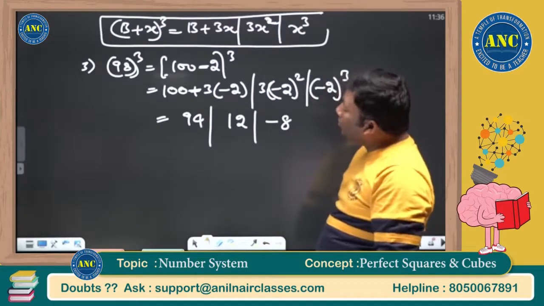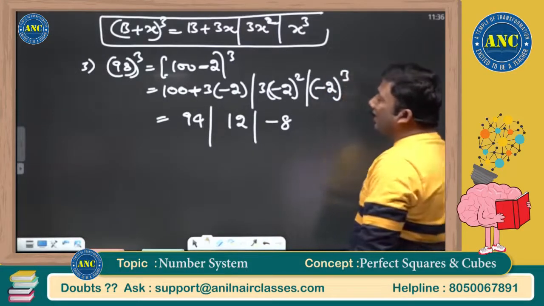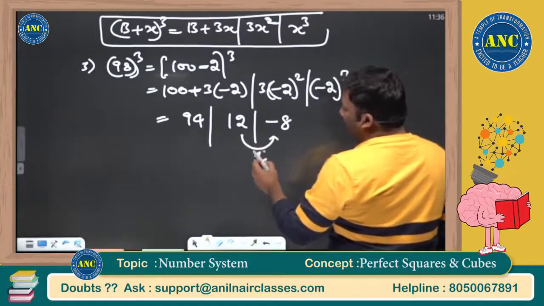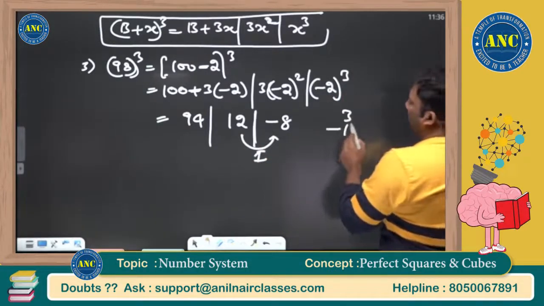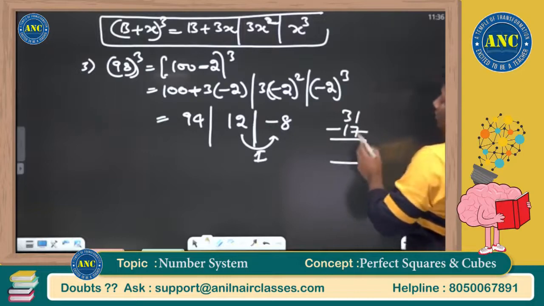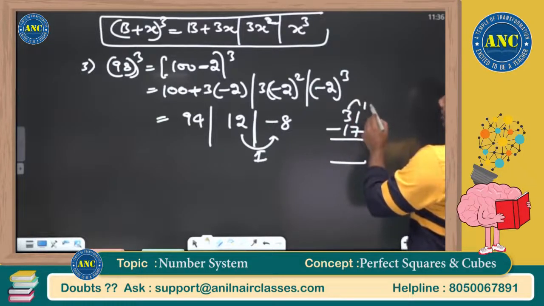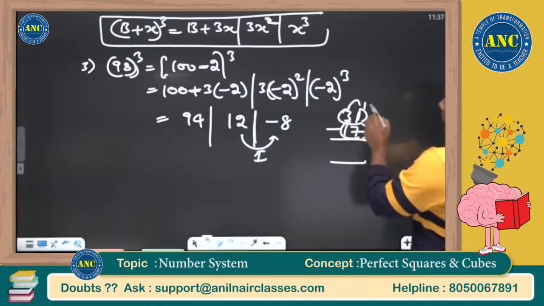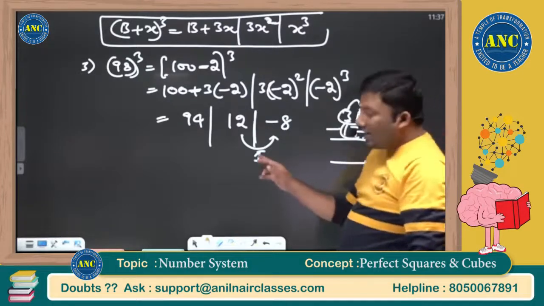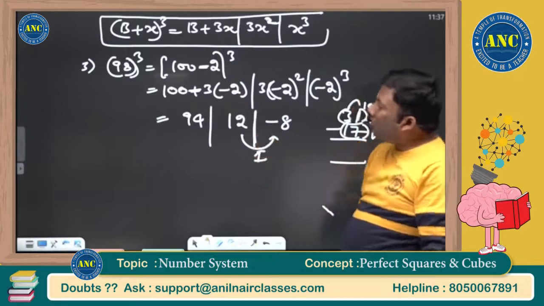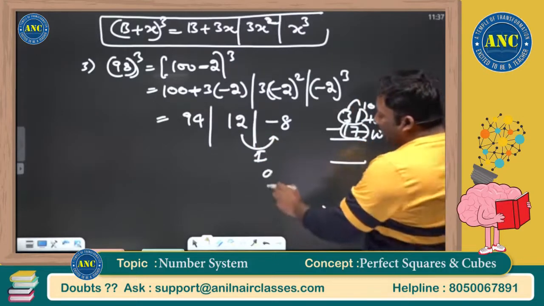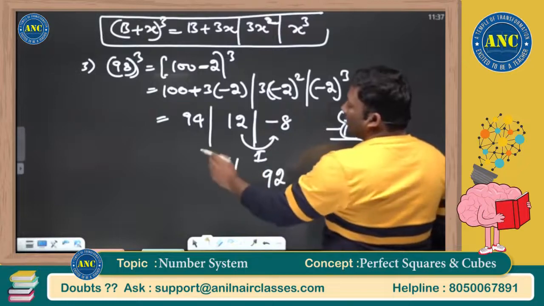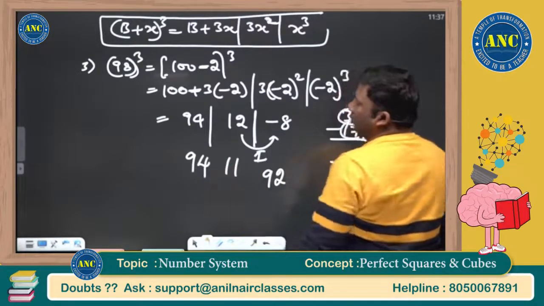If I cube a positive number, I will not get a negative number. So I will take a carry. 1 is carried. Suppose 31 minus 17 is there: 1 carry, it will become 10. Why? Because both the numbers are in base system 10. Are you all with me? So 1 is carried on a base of how much? 100. 100 minus 8 is 92. 12, 1 carried, remaining is 11, and this is 94.